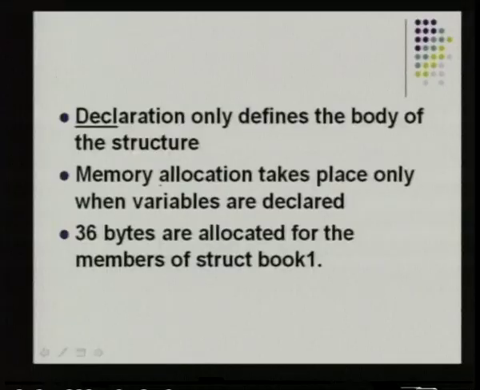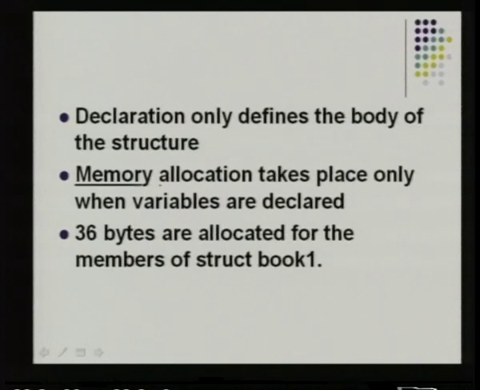Now, the earlier slide we had seen about struct book 1, how it was declared. So, what does this declaration signify? What is the importance of that declaration? It defines the body of the structure. So, only when you declare a structure, the compiler will come to know what is the name of the structure tag and what are the members that it holds, how much of memory is to be allocated to it, and so on. So, the body of the structure is needed to be known by the compiler before we start using the structure. That is the reason we need the declaration.